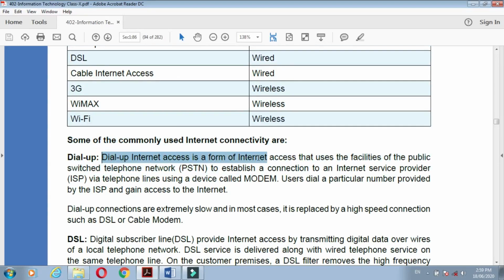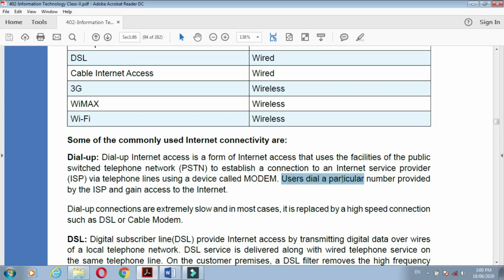Dial-up internet access is a form of internet access that uses the facility of the public switched telephone network to establish a connection to an internet service provider via telephone lines using a device called a modem.